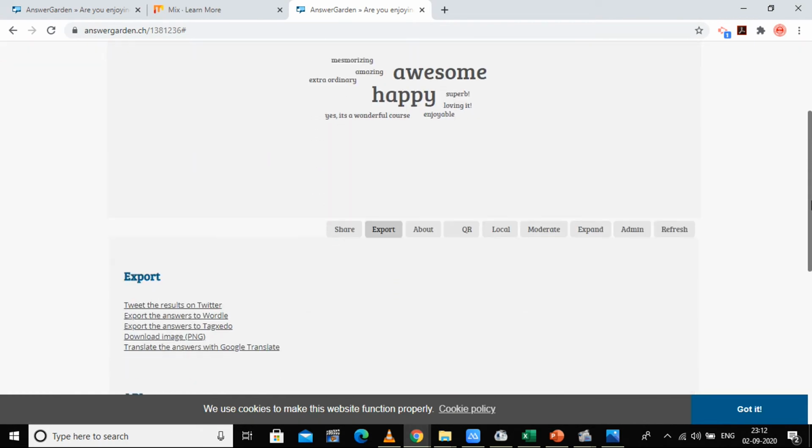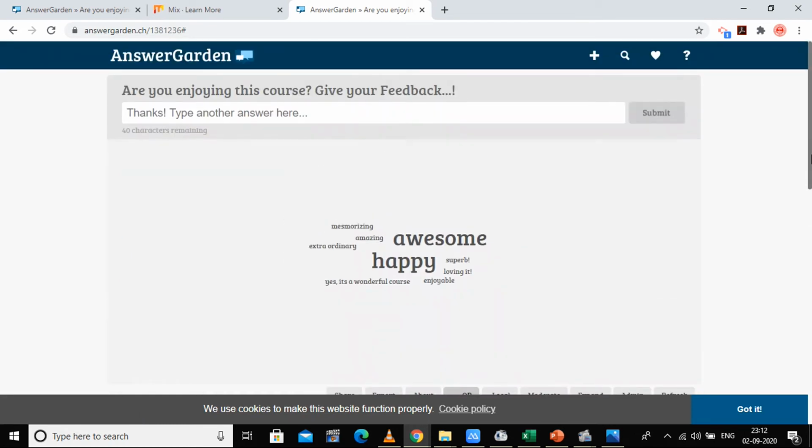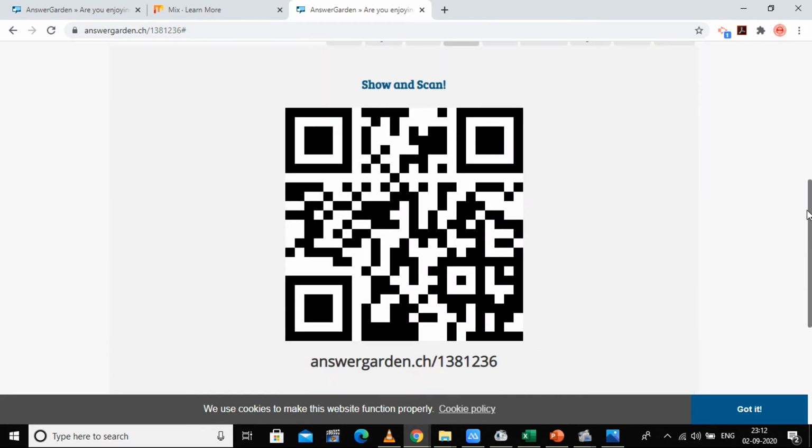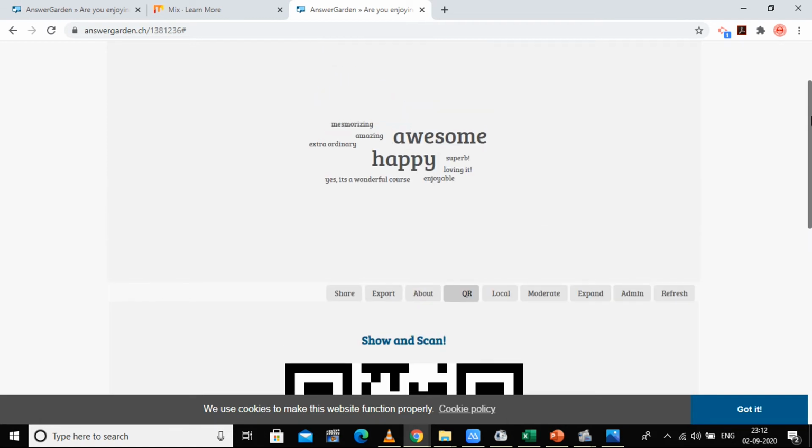And the other ways of having the export options are these following things. The next is the QR. If you want to have a QR code, you can have it like this. So you can have a QR and you can share with your students, so they can easily scan it and use it. And these are the following options which are available in the answer garden.